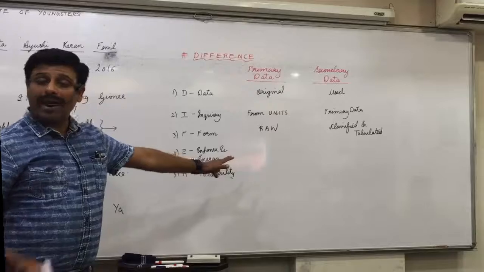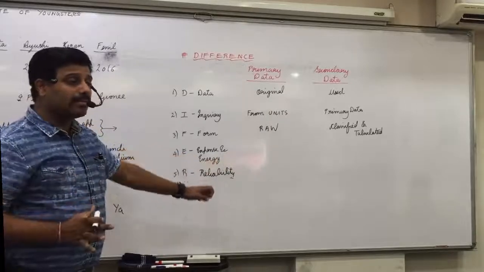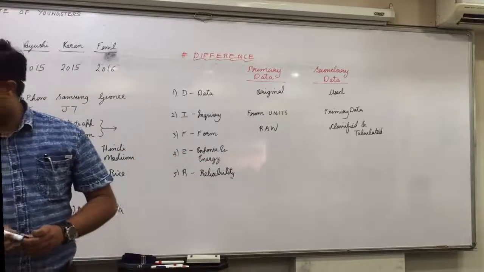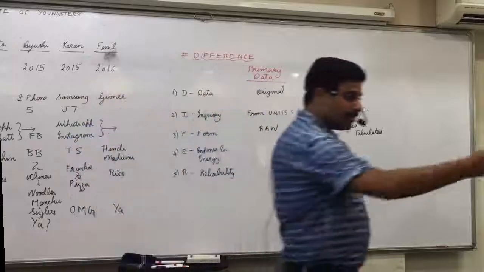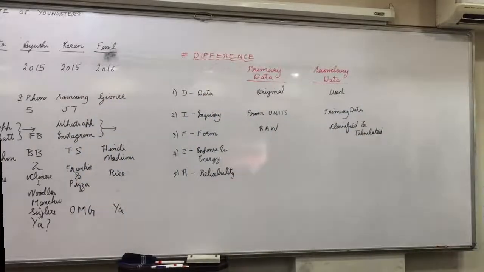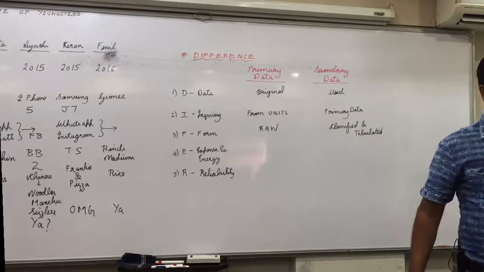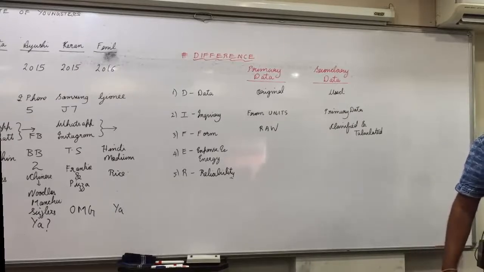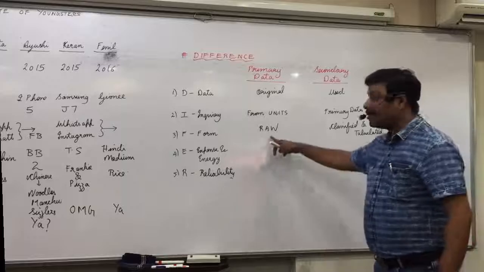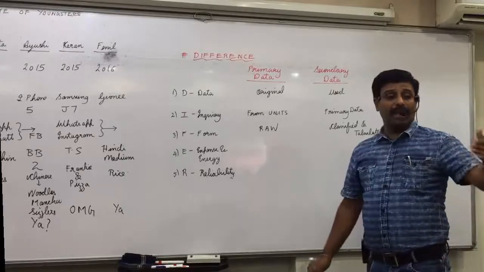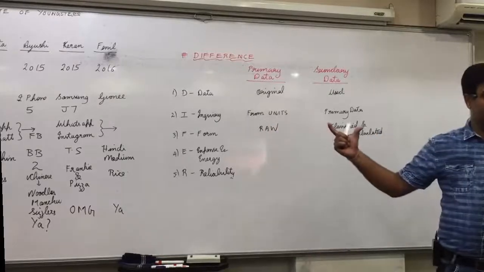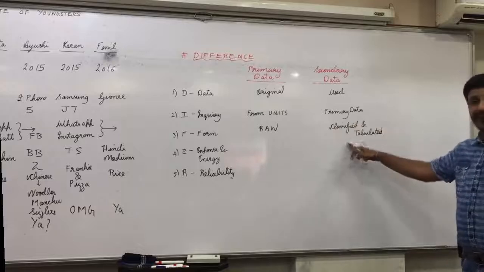Raw means as in what you collect, you write it. Suppose I try to inquire all of your marks: 52, 72, 52, 72, 63. This is raw, as in what I collected, I write it down. Haphazard. Now, how will I classify it?